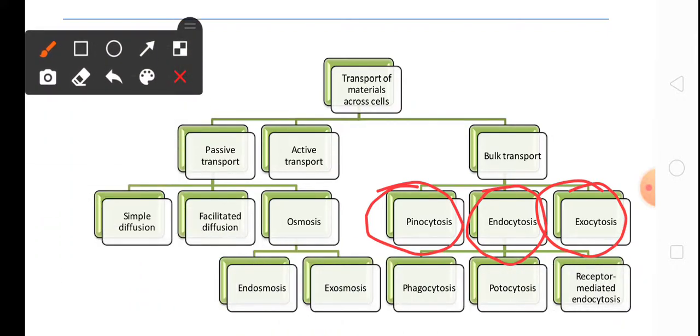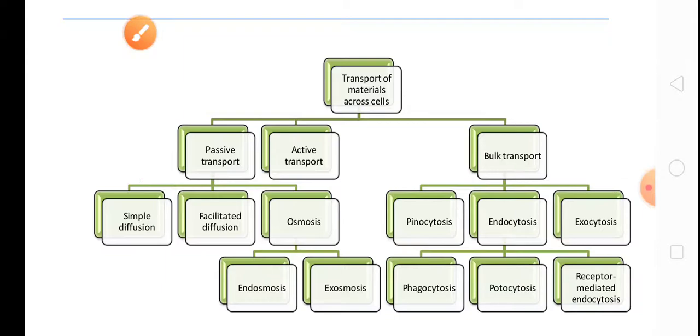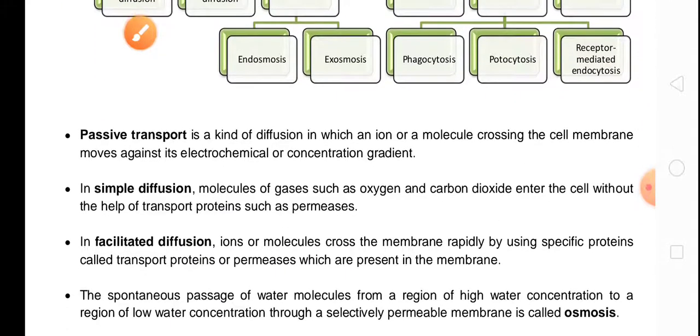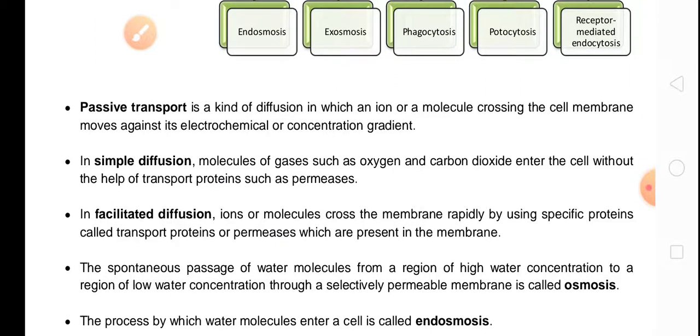And again you can see endocytosis is divided into three groups: phagocytosis, podocytosis and receptor mediated endocytosis. Now we will discuss all these points one by one. Passive transport means how the materials come inside the cell and how the materials go outside of the cell. Passive transport, you can see here.